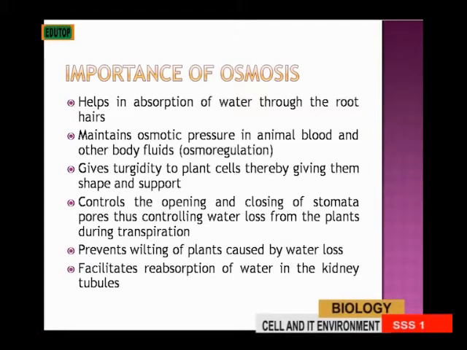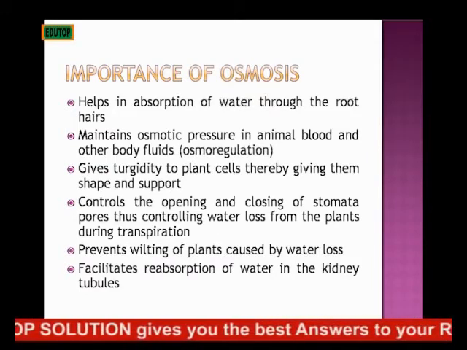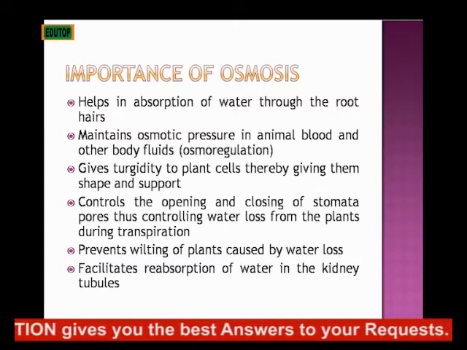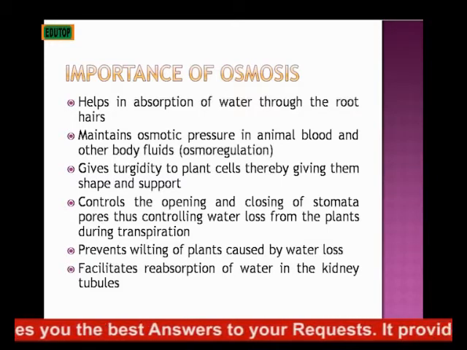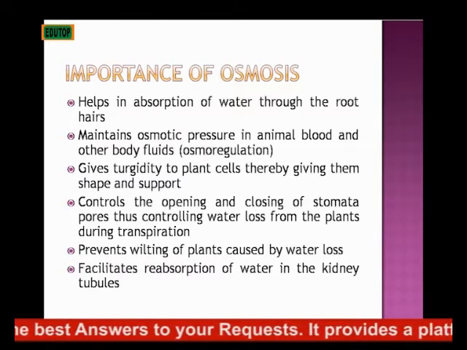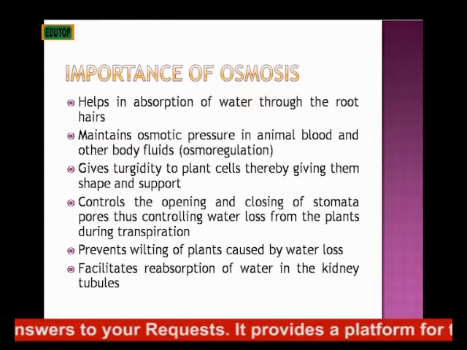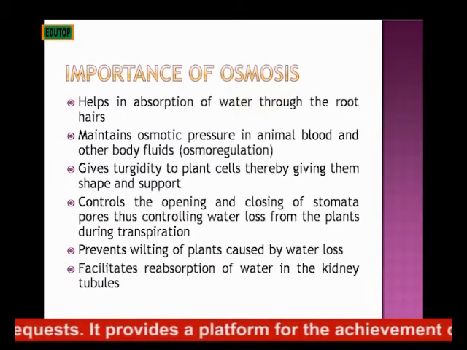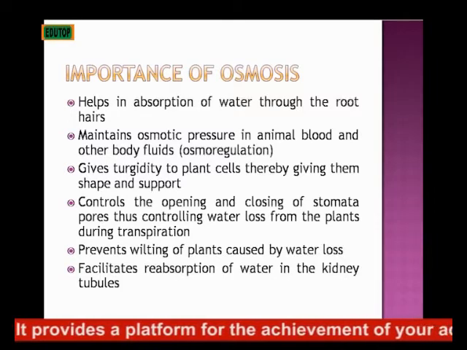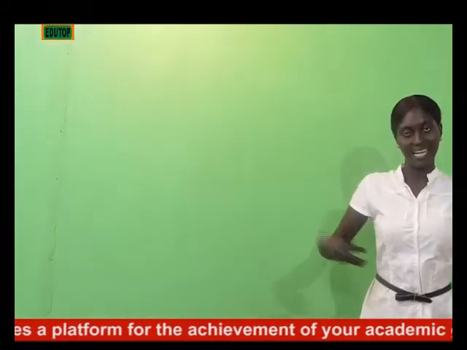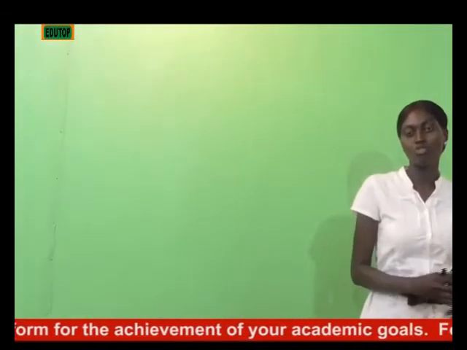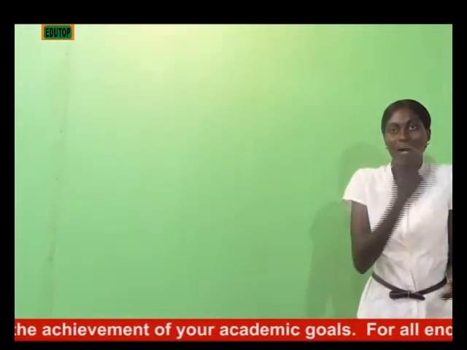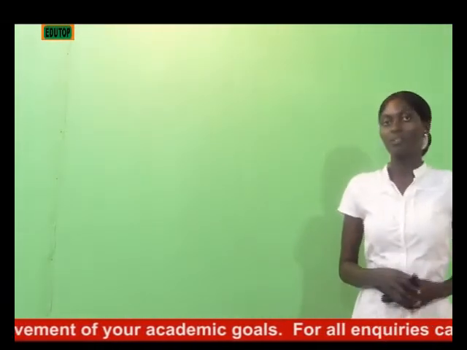Then osmosis prevents wilting of plants caused by water loss. This water loss will eventually lead to wilting of the plant or the death of a plant when it is not controlled. So osmosis ensures that does not happen. Also, osmosis facilitates reabsorption of water in the kidney tubules. Like I mentioned the other time, in the large intestine, water is reabsorbed. So you don't lose all that water. It's reabsorbed back into the system by the kidney.